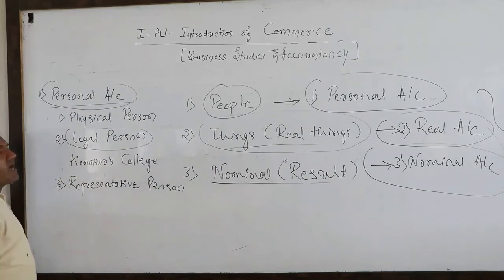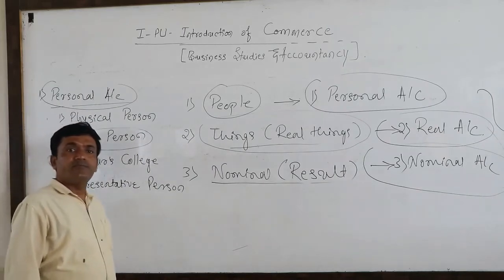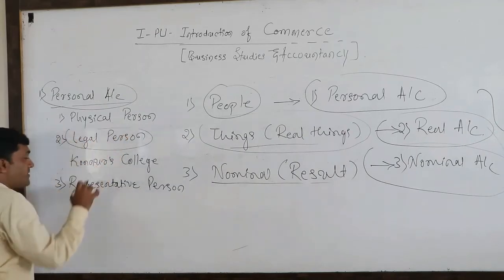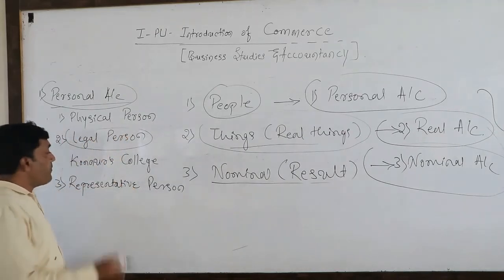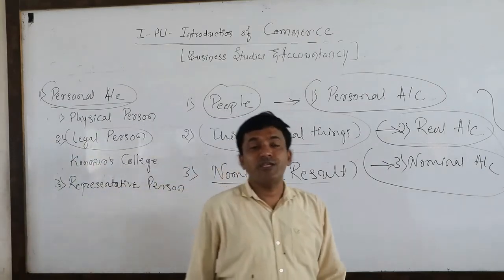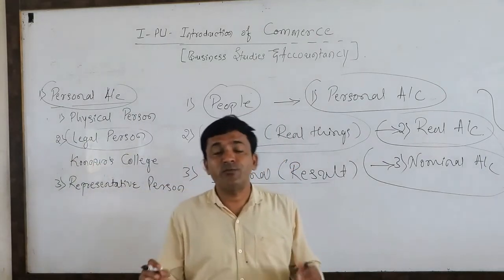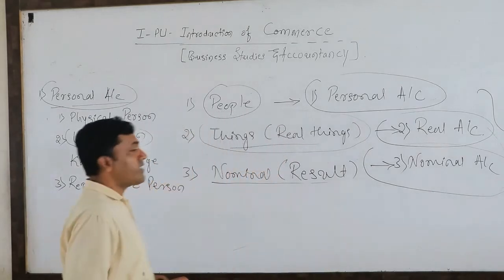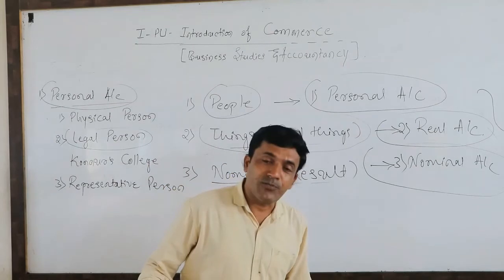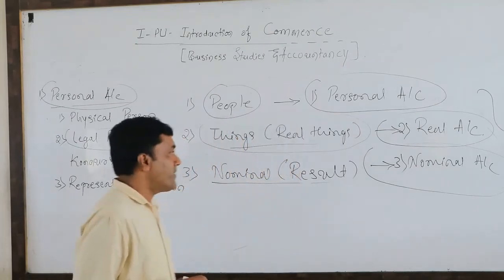Legal persons are artificial persons. To represent these legal persons, we need some representative persons. For example, for one college, the principal is a representative person. For one society, the chairman or the president is the representative person for that legal person.